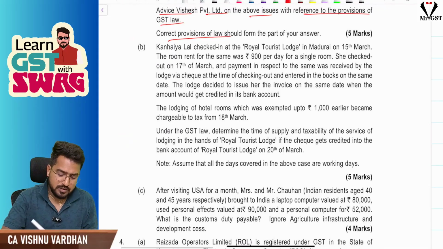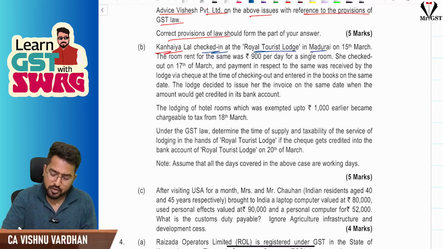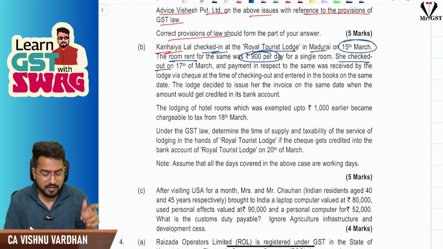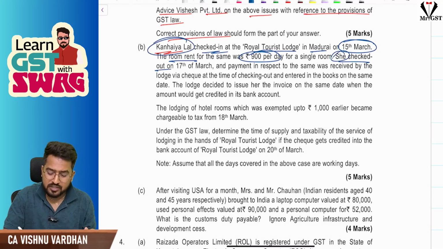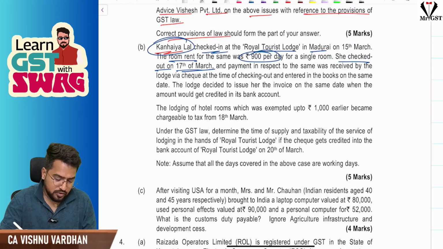The next one is Kannaya Lal checked in at Royal Tourist Lodge in Madurai on 15th March. The room rent was 900 per day. She checked out on 17th March. So check-in was on 15th March, checkout 17th March.